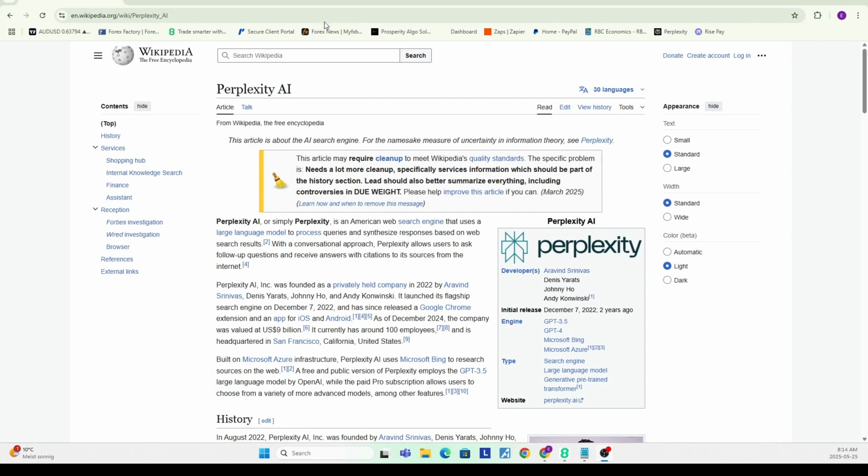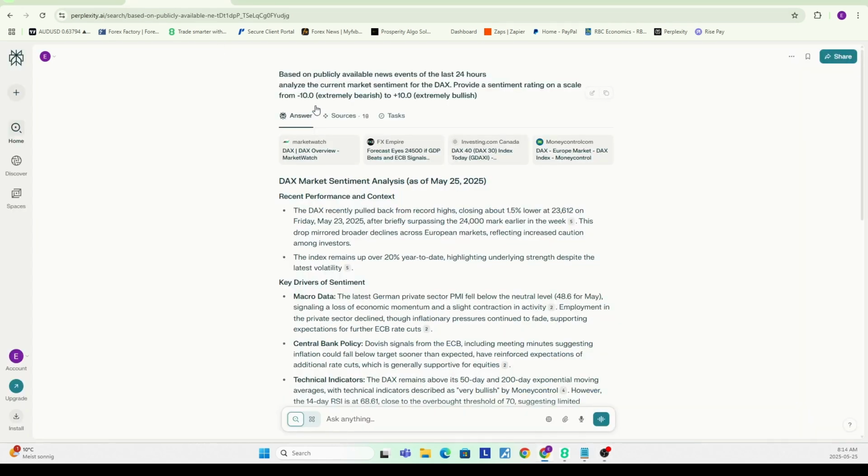So this is the model which I'm using. And here, just to show you the interface in the chat, this is roughly the prompt. Obviously the prompts in the bots are quite a bit more advanced than this, but this is a very summarized version of what I'm asking it. So pretty much, based on the publicly available news from the last 24 hours, look at the current market sentiment for the DAX and provide a sentiment rating on a scale from -10 to 10. I also add a system prompt just to give it some more context, like, hey, you're an analyst specialized in sentiment analysis. You should approach this problem with that context.